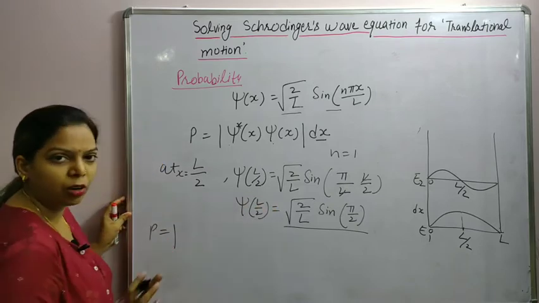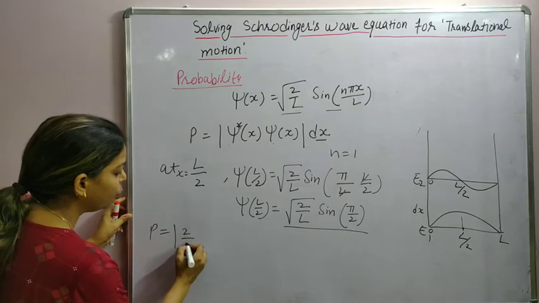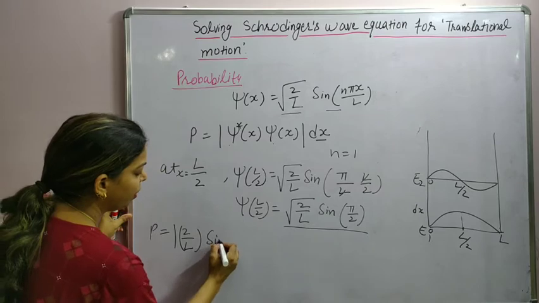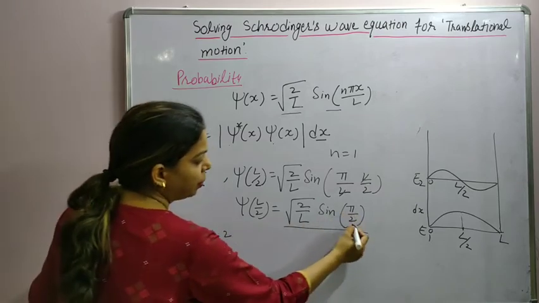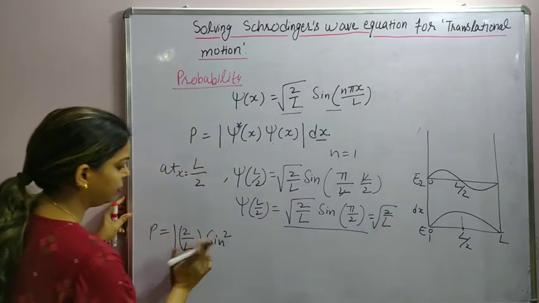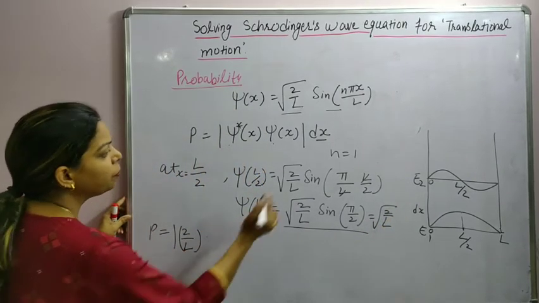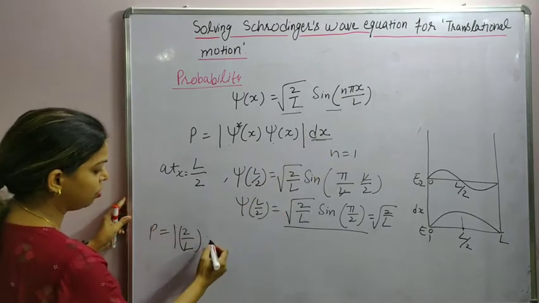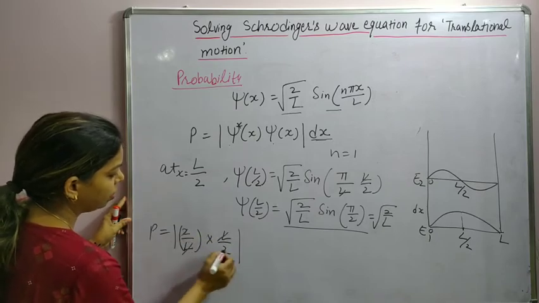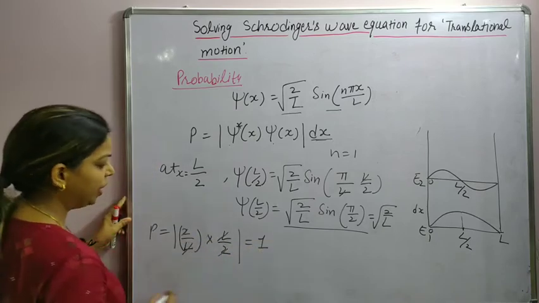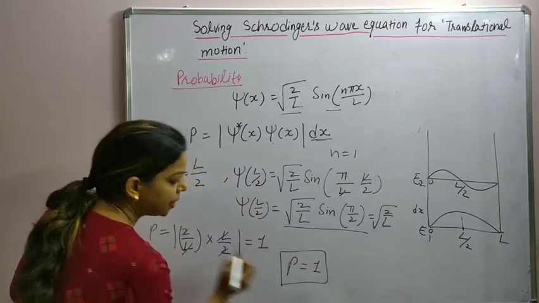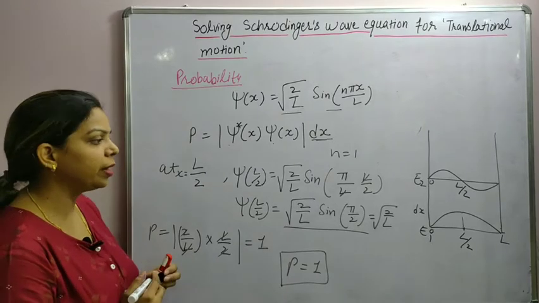Psi star, because it's not a complex conjugate, we can write it as 2 by L times the function sine square. Sine pi by 2 becomes 1. So it is 2 by L, and we have to multiply by dx also, which is L by 2, which is equal to 1. So we can say probability is maximum, which is 1 at the center of the box. So this way we can prove it.